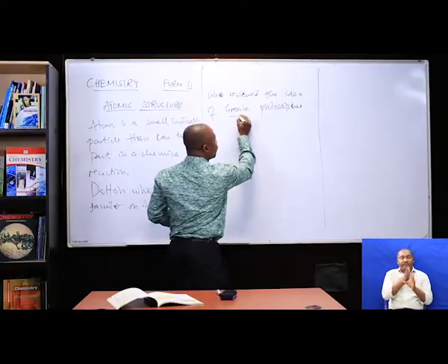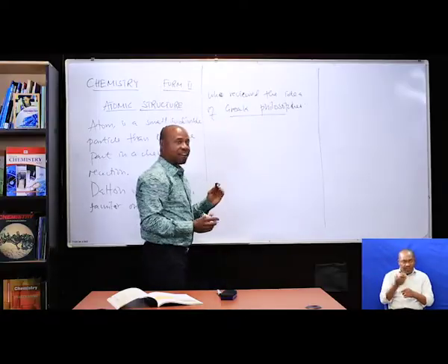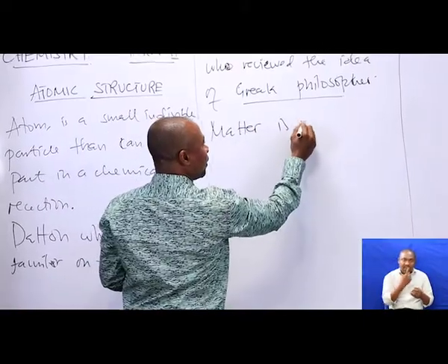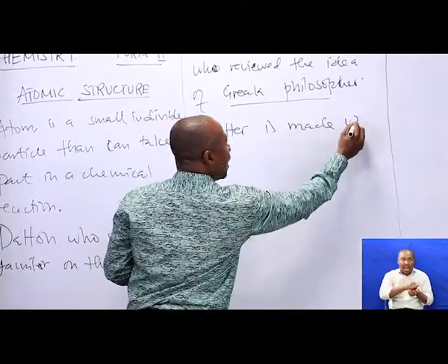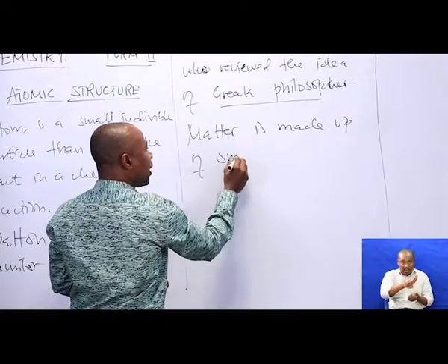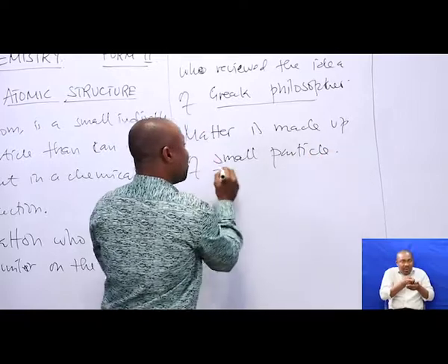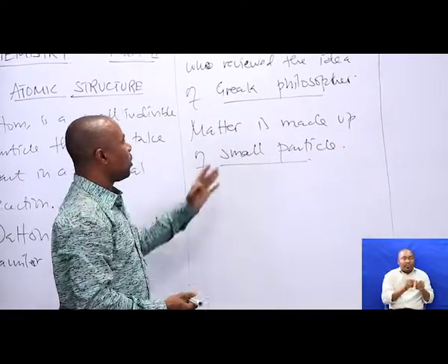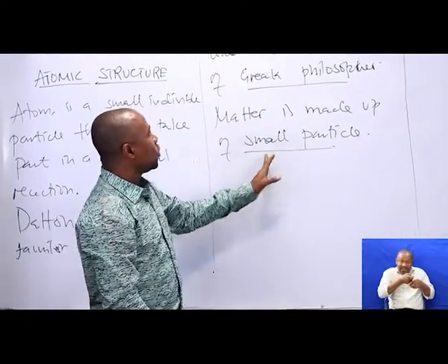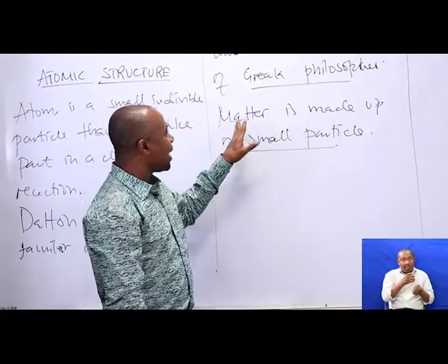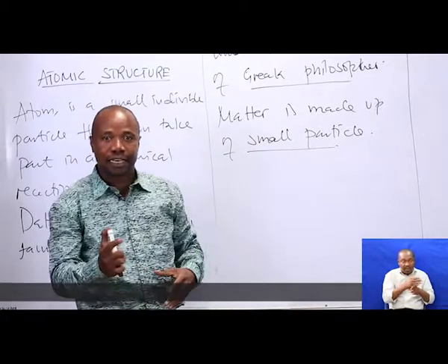This Greek philosopher provided the idea that matter is made up of small particles.